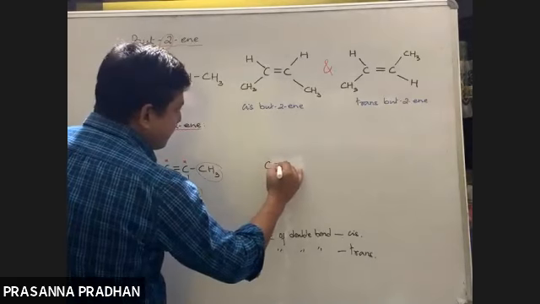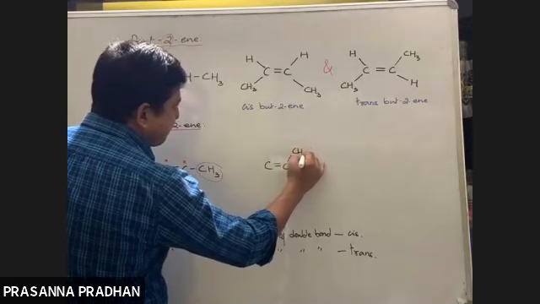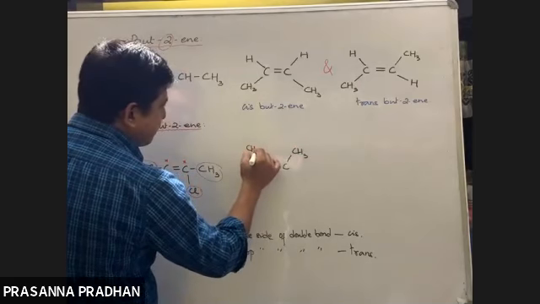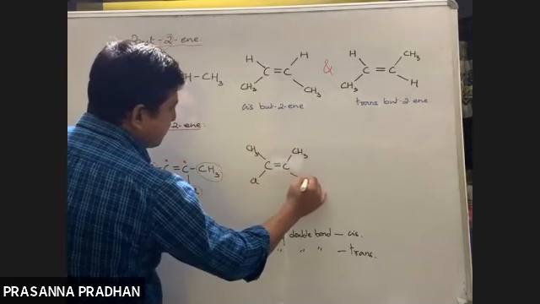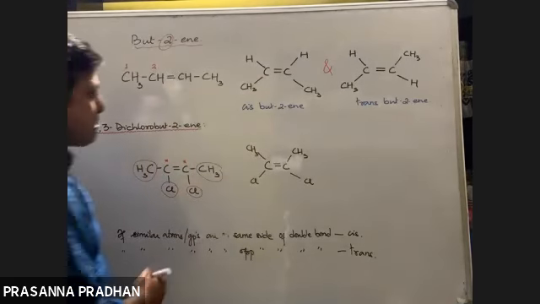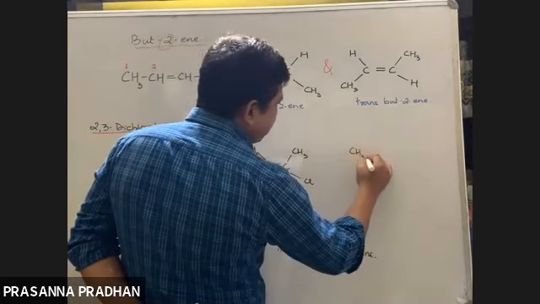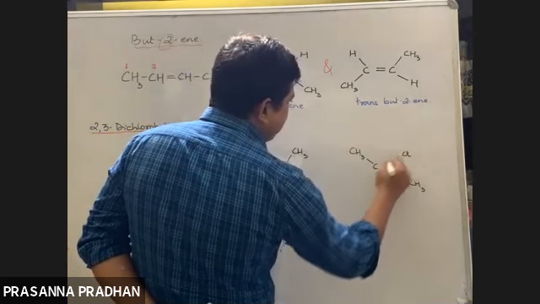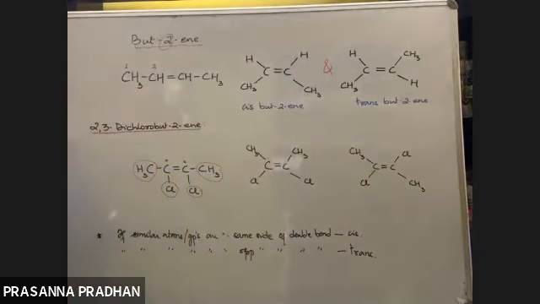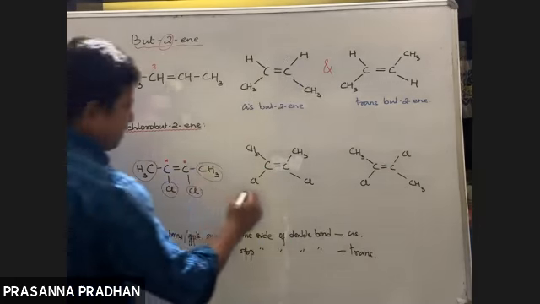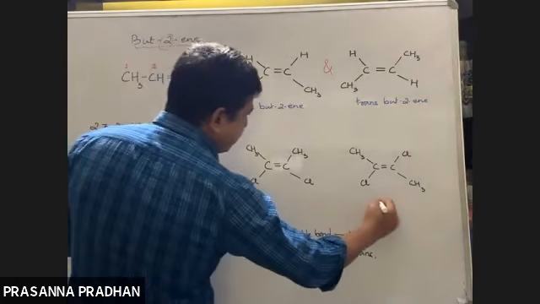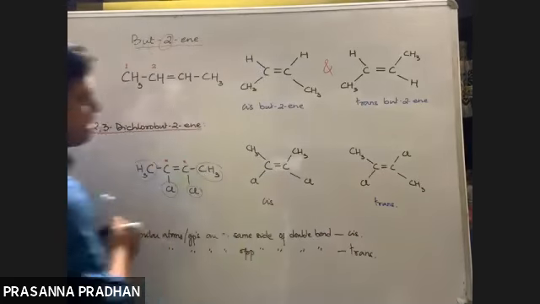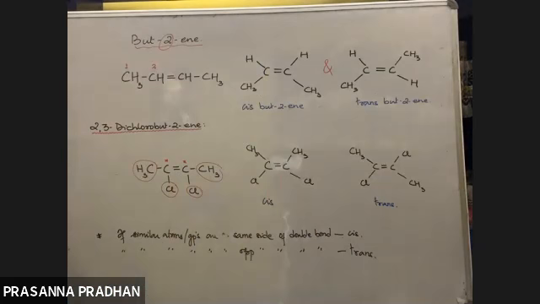First, we draw like this: carbon-carbon double bond. The two methyl groups can be on the same side. If the two methyl groups are on the same side, the two chlorine must also be on the same side. Another possibility is the two methyl groups can be on the opposite side like this. And if they are on the opposite side, then the two chlorine must also be on the opposite side. Fine. So if they are on the same side, the isomer is known as a cis isomer. This is known as a trans isomer. Okay, so one is known as a cis, the other one is a trans.